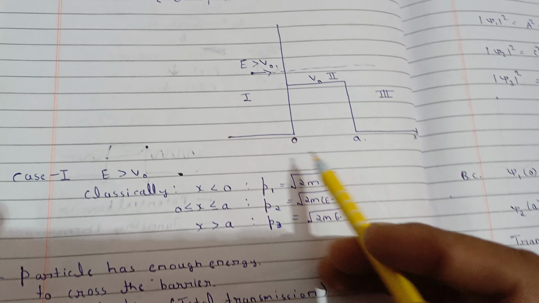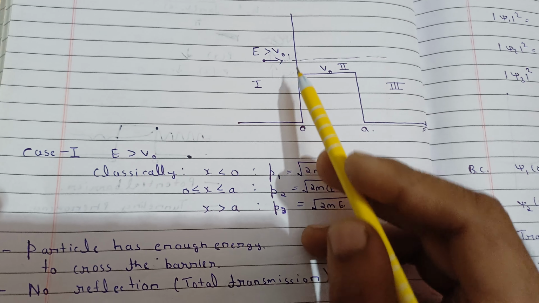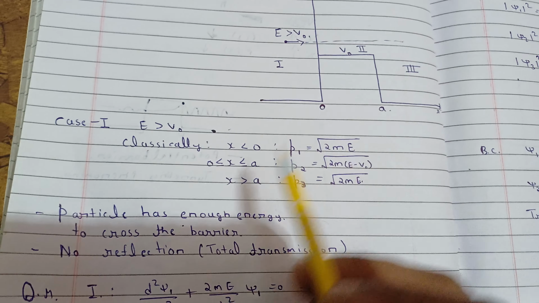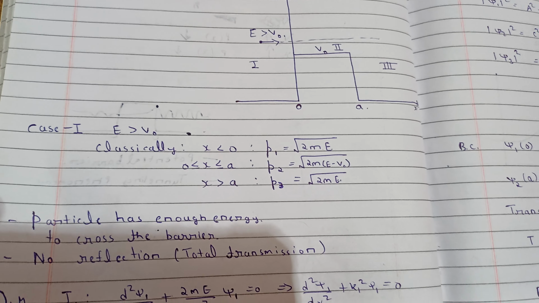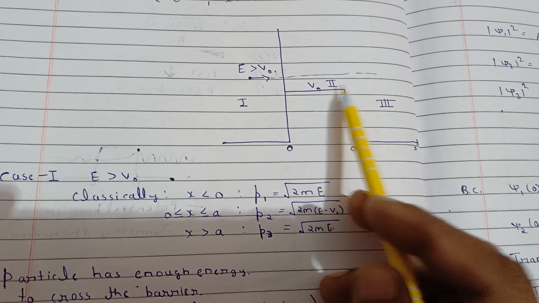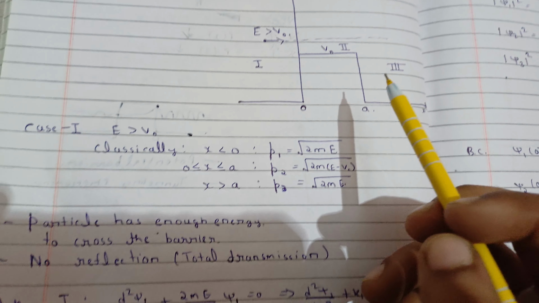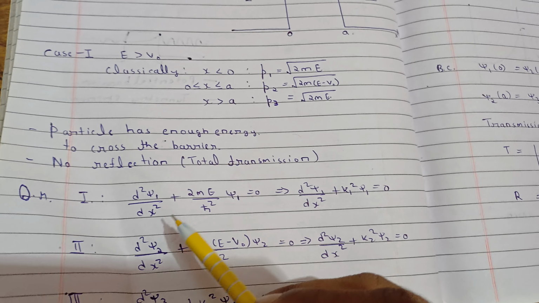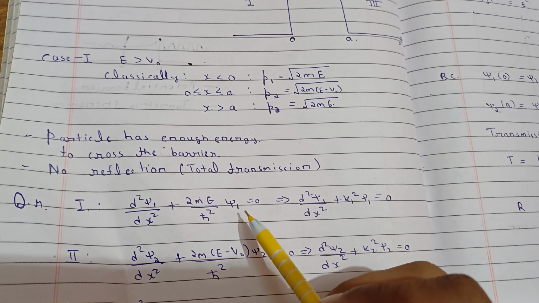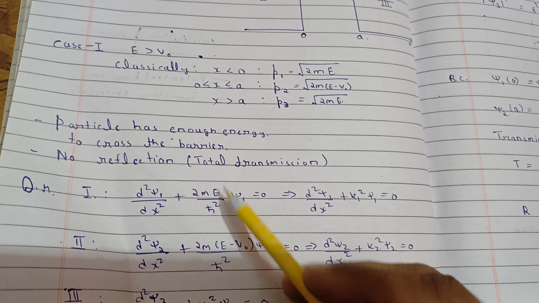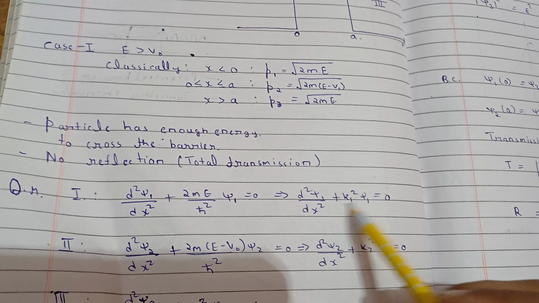Now if the particle has energy greater than V naught, then it will just transmit, means there will be no reflection. So it will be total transmission in this case. Now if we want to write the Schrodinger equation, means quantum mechanically, we need to write the equations for this thing. So let's write the equation. The Schrodinger equation for the first region will be d square psi 1 by dx square plus 2mE by h bar square psi 1 equal to 0, just like in the last case. We'll denote this with k1 square, so it will turn out to be this equation.